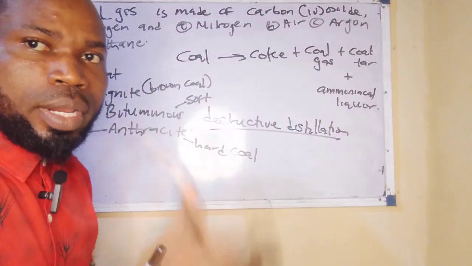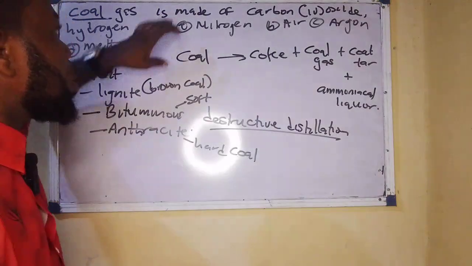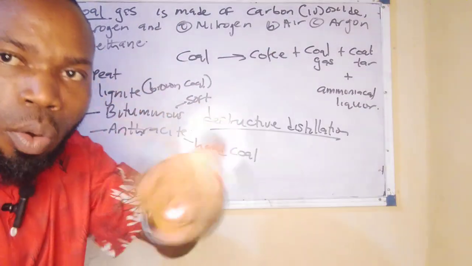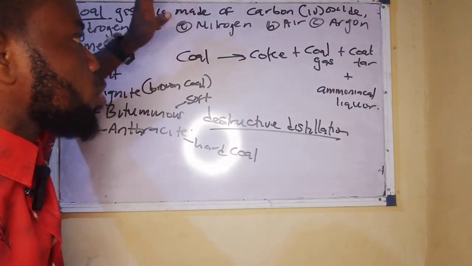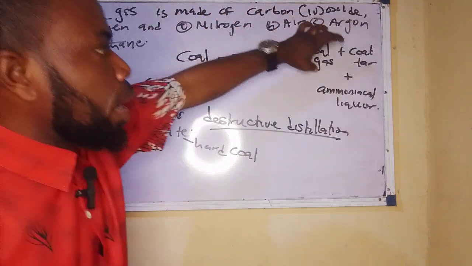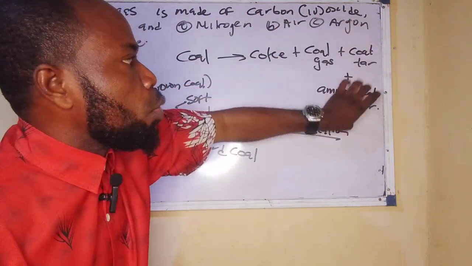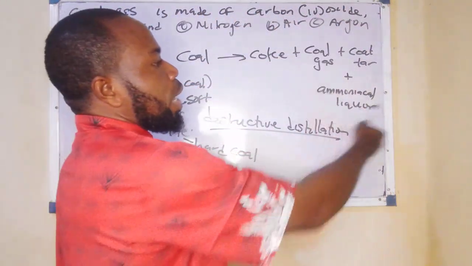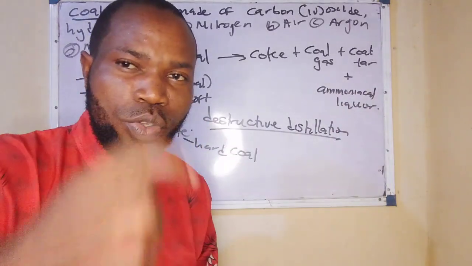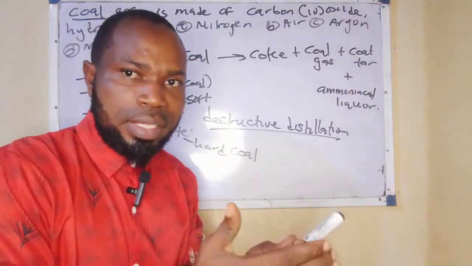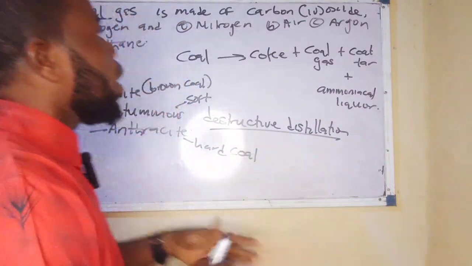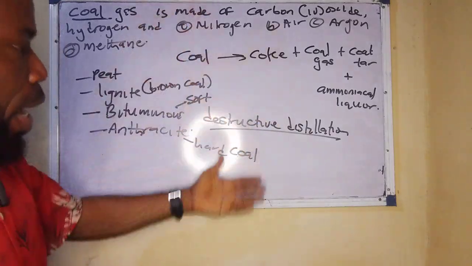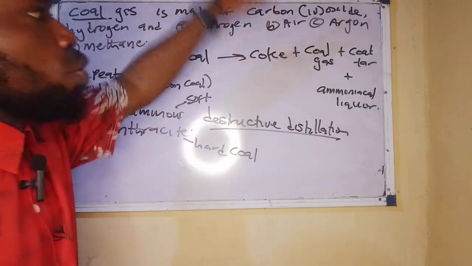That means to heat coal in the absence of air. And again, we already know that coal gas is not the only constituent that is gotten from that distillation of coal. I can get coal gas, and I can get coal tar and ammoniacal liquor. Now, this ammoniacal liquor can be used as a fertilizer. Now, coming back to this, let's analyze what the constituents of coal gas are.